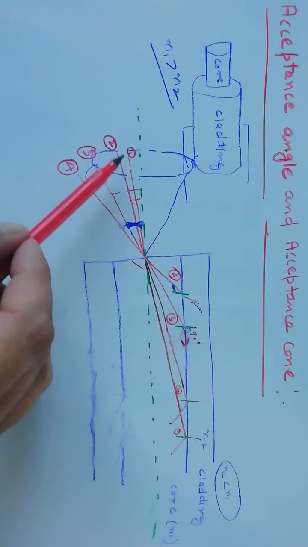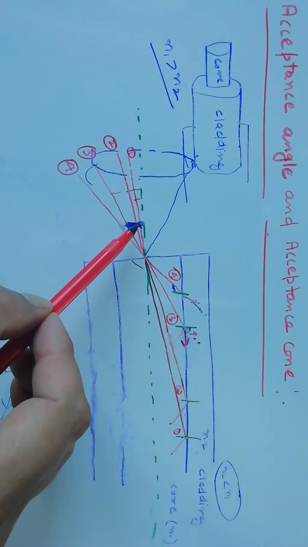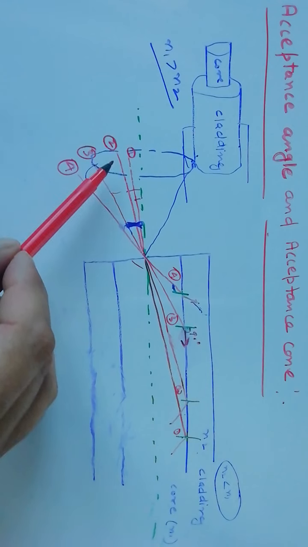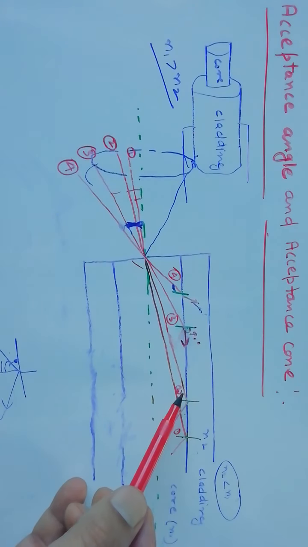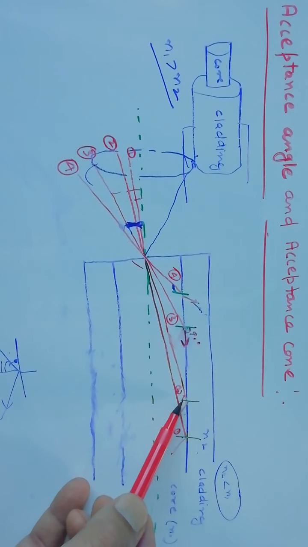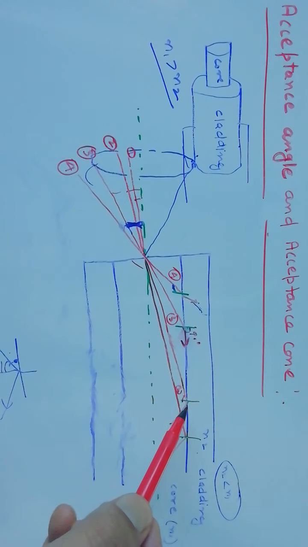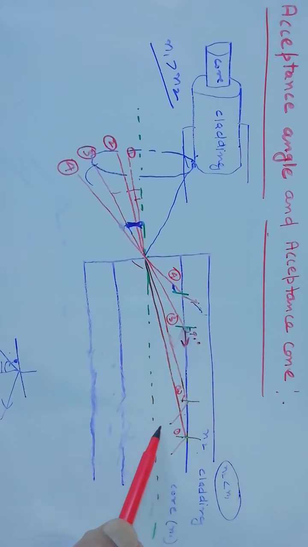Now the second ray is passing like this, and for this the angle of incidence, which is measured from the normal, is also greater than the critical angle, so it will also be totally internally reflected back to the core medium.